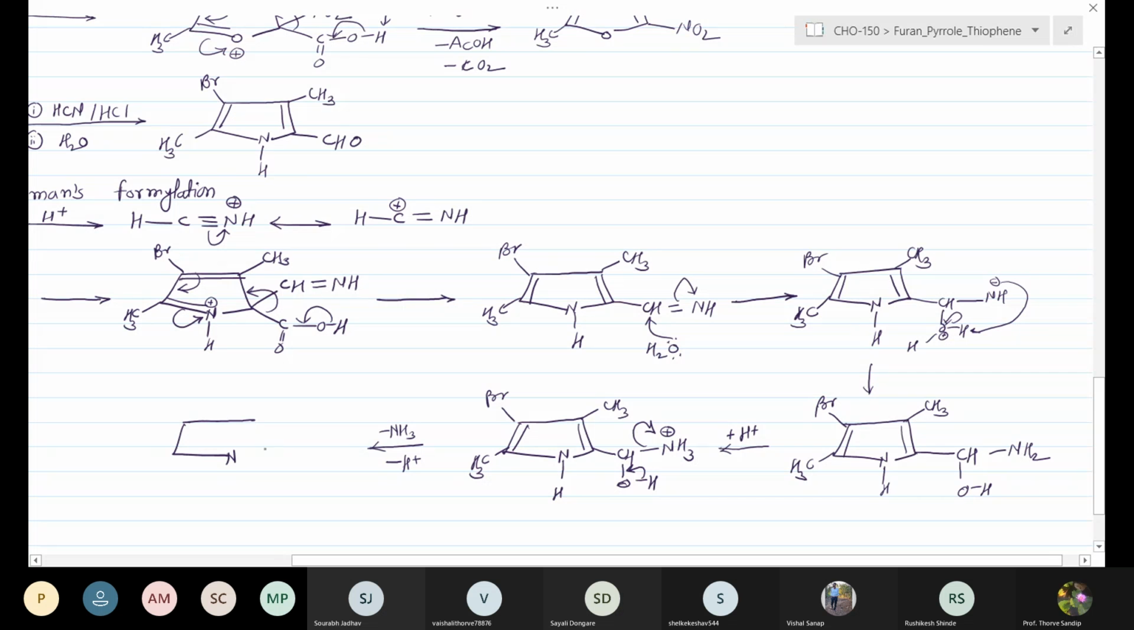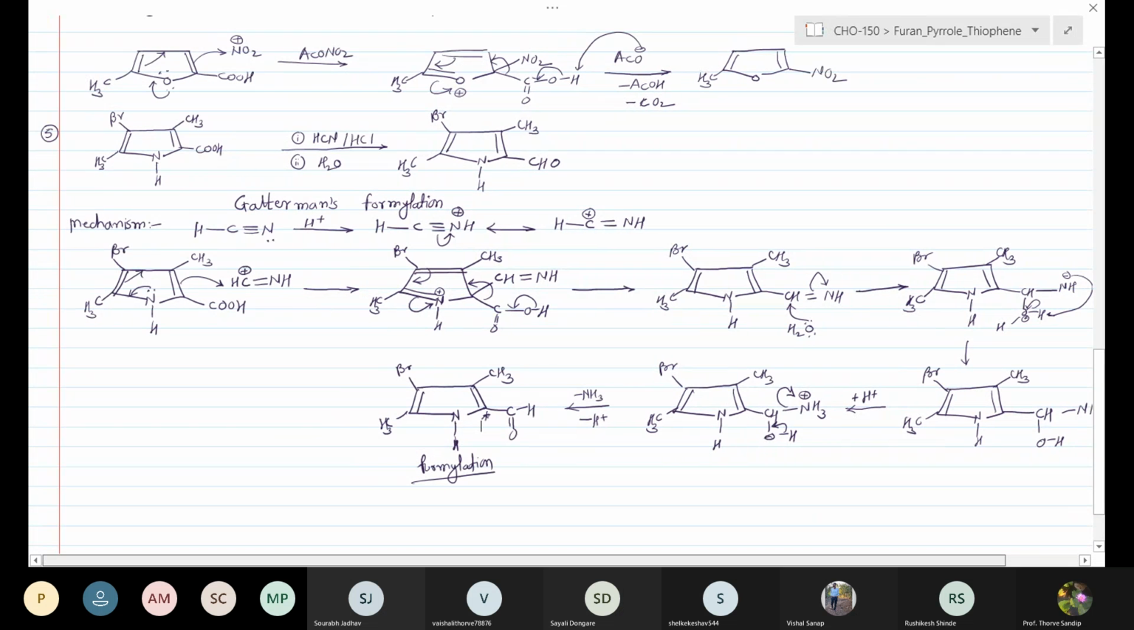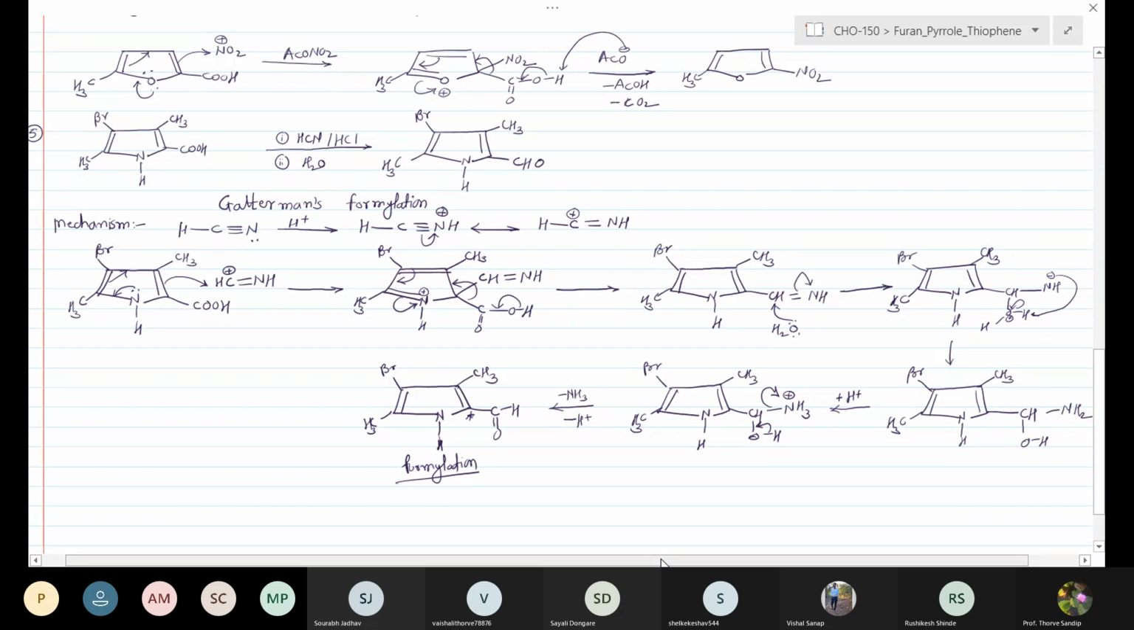What we get here is NH, C double bond OH, CH3, Br, CH3. That is the formylation reaction. Okay, we can observe the formylation at the second position. That is known as the Gattermann-Koch reaction. Okay, the Gattermann-Koch reaction. Simply, the first step is the formation of the electrophilic intermediate.